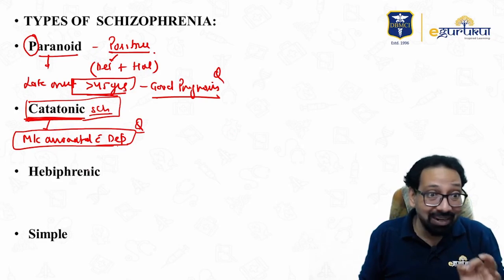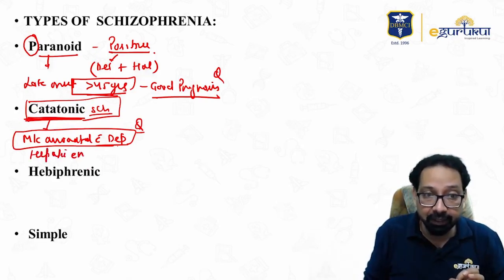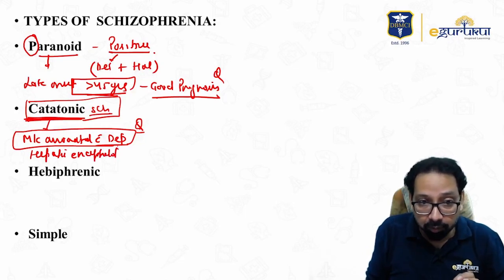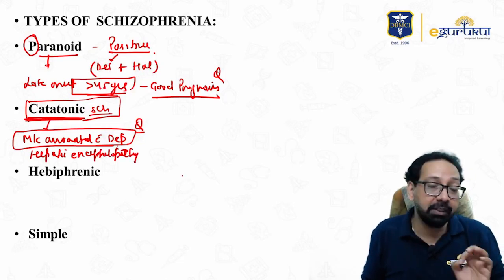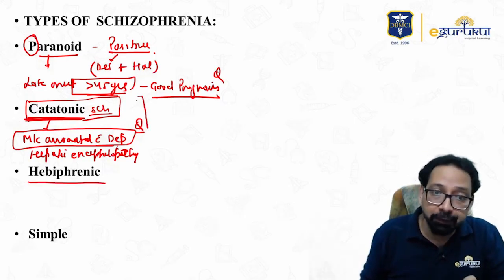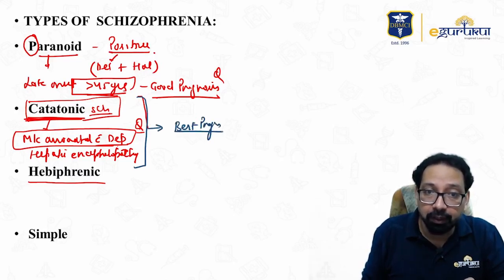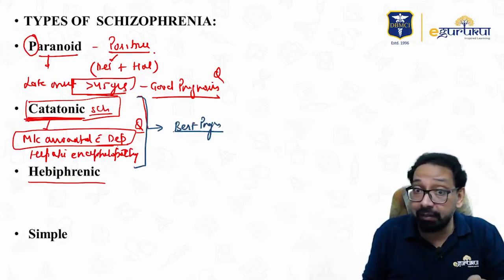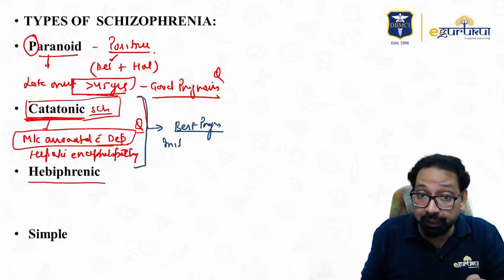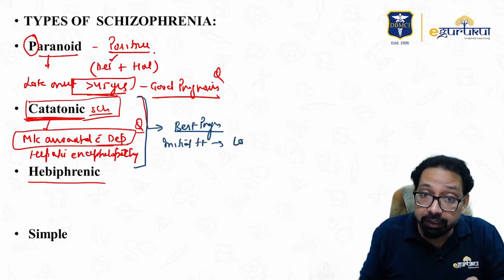Okay. Medical cause of catatonia is hepatic encephalopathy, means a patient having hepatic encephalopathy may have catatonia. Now, a question is asked: catatonia best prognosis. Catatonic schizophrenia is having best prognosis. Initial treatment is lorazepam. Injection lorazepam.